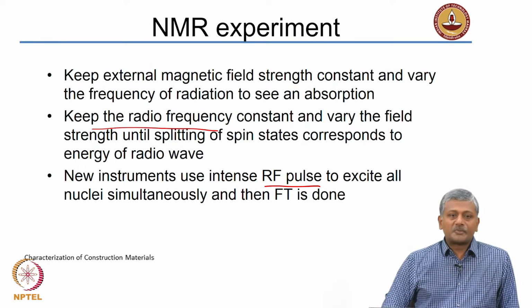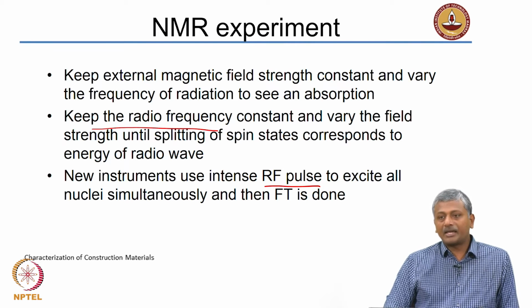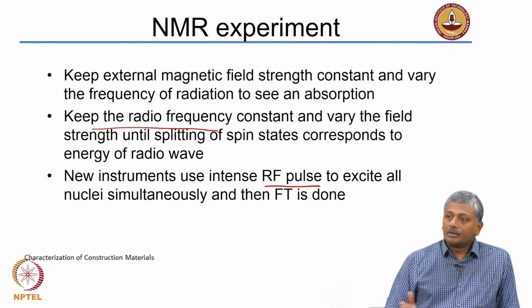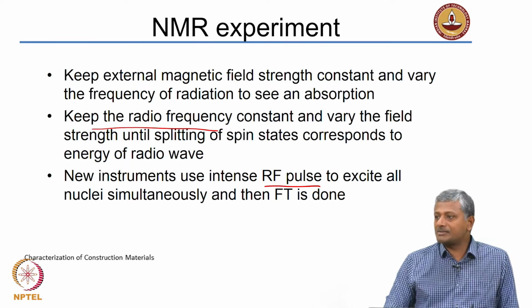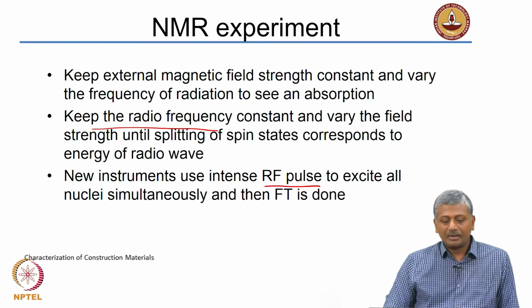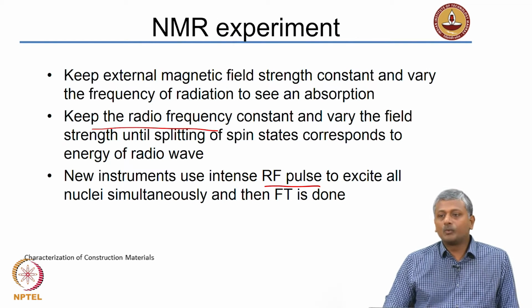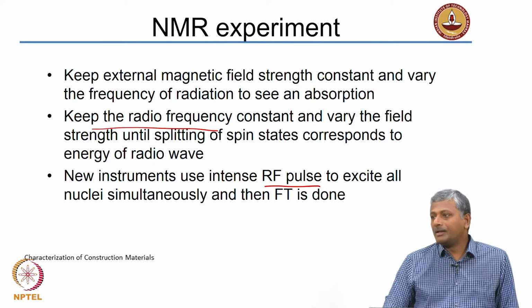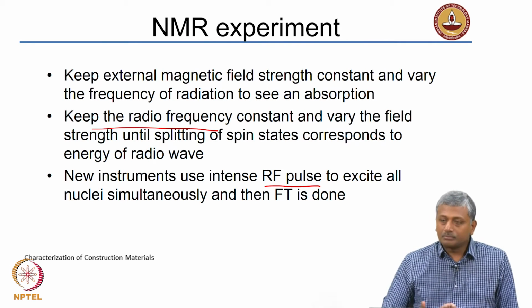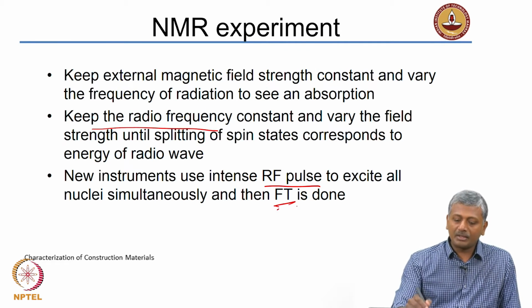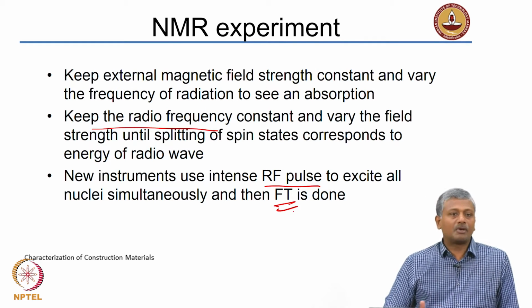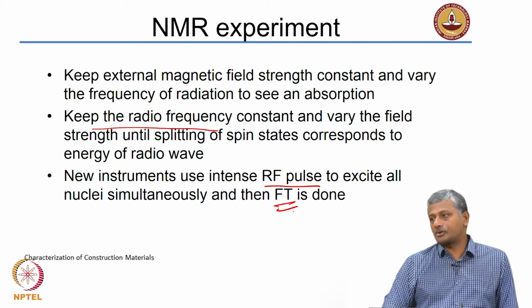Again, you can do this experiment in several ways. One is you keep the external magnetic field strength constant and vary the frequency of radiation to see the absorption. Alternatively, you can keep the radio frequency constant and vary the strength of the magnetic field. Those are the two ways of operating this instrument, and modern instruments can do multiple frequencies at once and resolve all of them using a Fourier transform, just like we looked at with infrared spectroscopy.